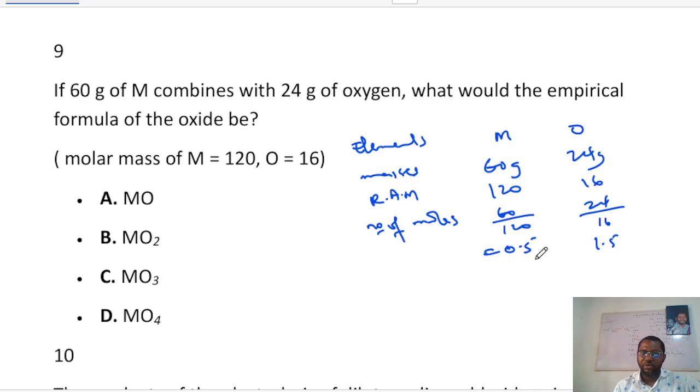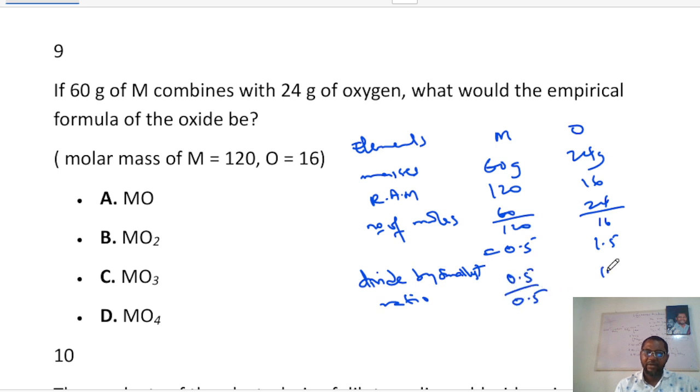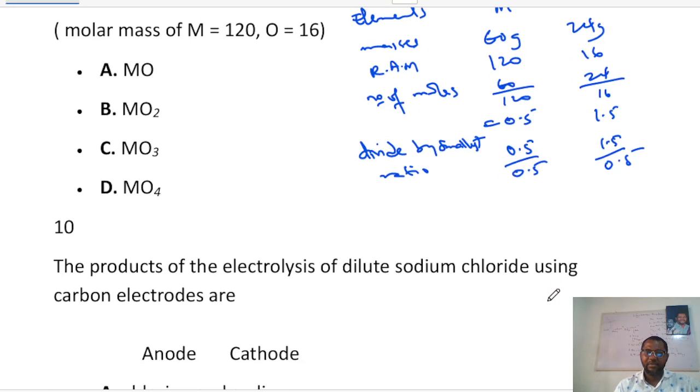Before you do this, you divide by the smallest ratio. So 0.5 is smaller, so I'll divide by 0.5. Then here will be 1.5 divided by 0.5, right? And this would be 1 and this would be 3. So the answer is MO3, which is C.